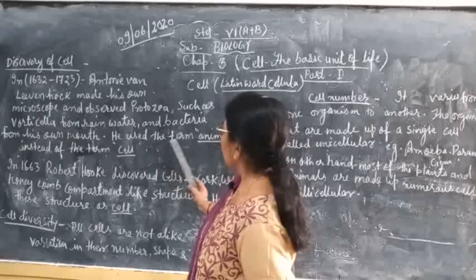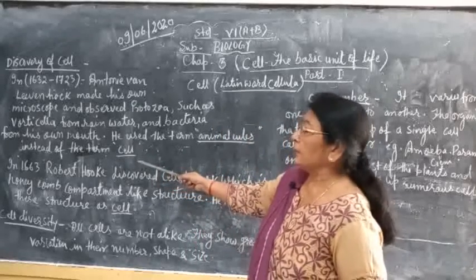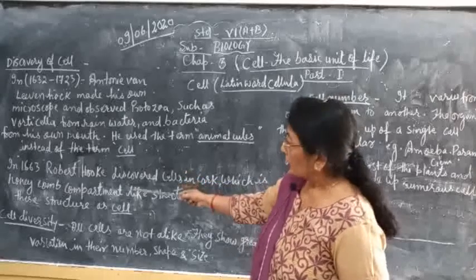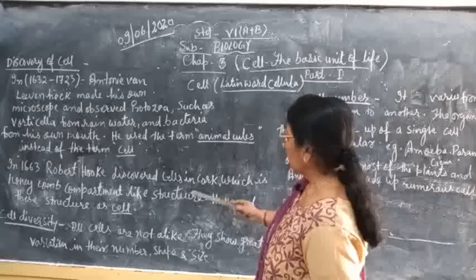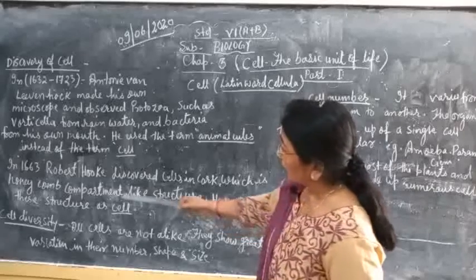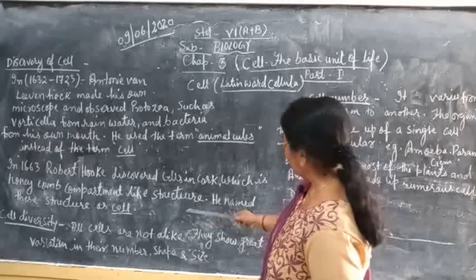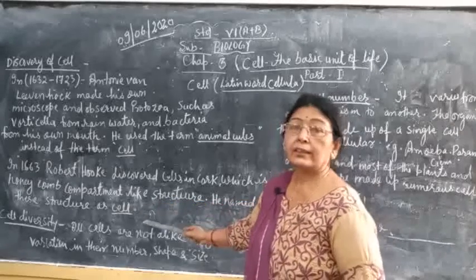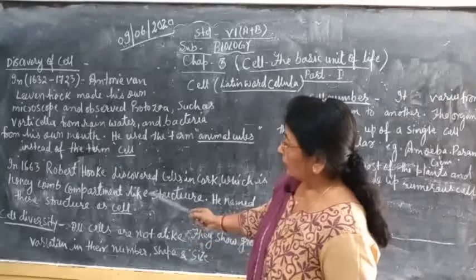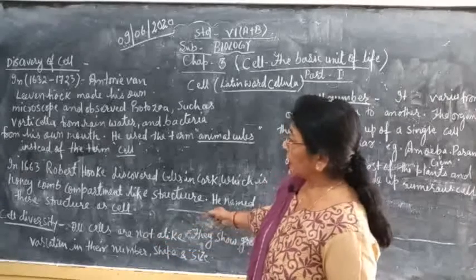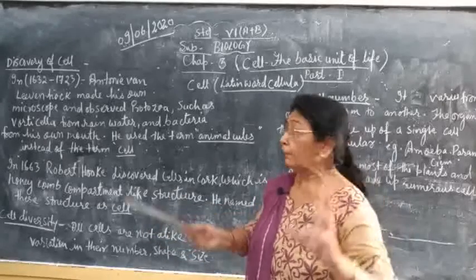He used the term animalcules instead of the term cell. In 1663, Robert Hooke discovered cells in cork, which has a honeycomb compartment-like structure. He named these structures cells. Children, you have always seen a honeycomb, a compartment-like structure.